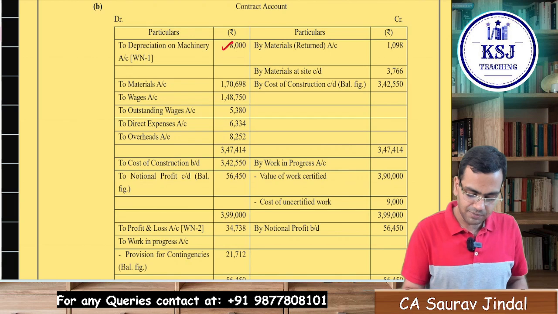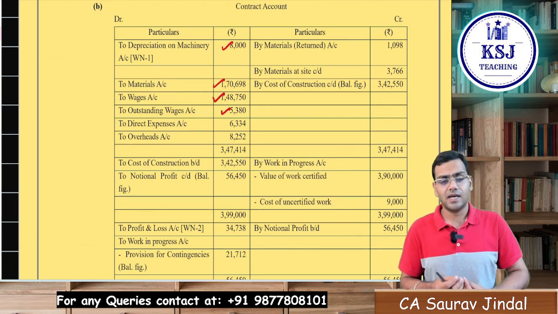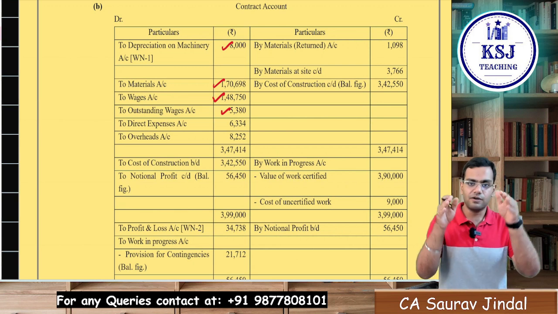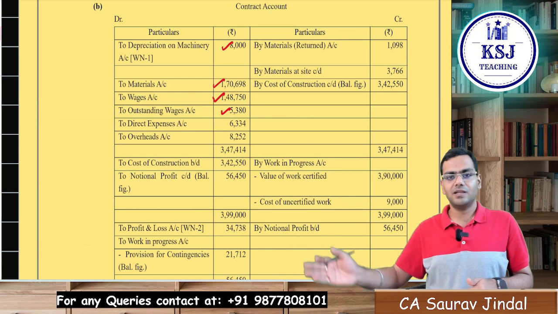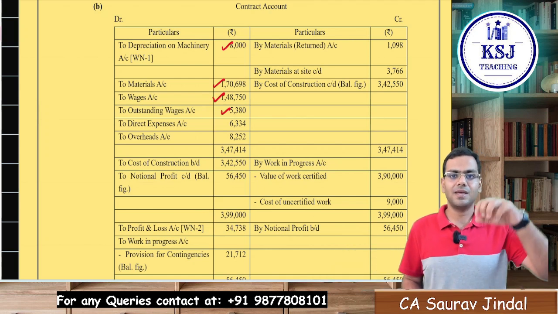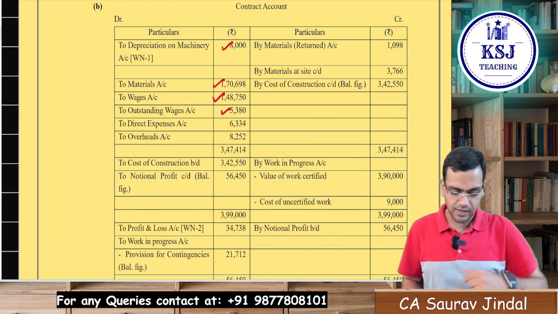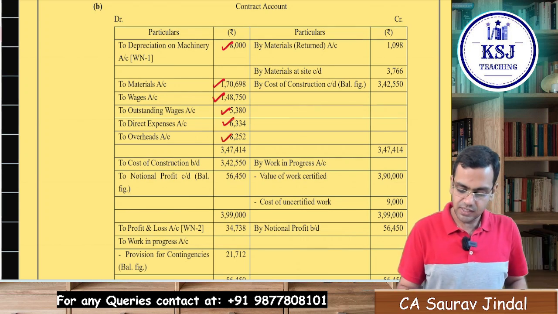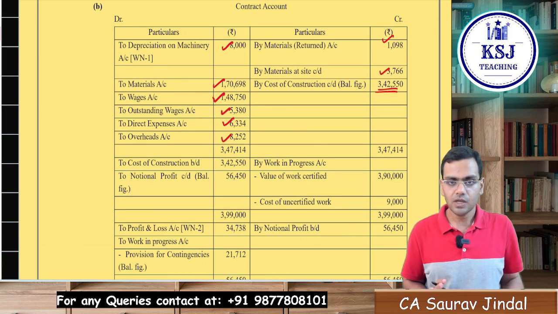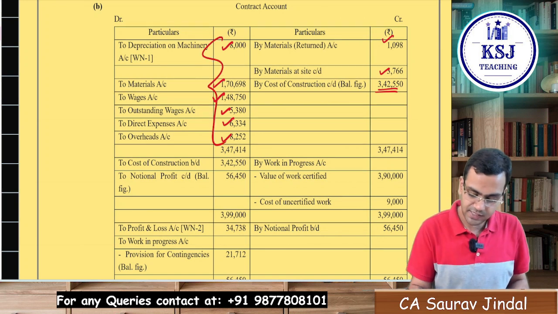Depreciation on machinery, material is given, wages given, outstanding wages, it will be added as a part of wages because it is an expense of this period only. Whether you are paying it in the next period, even if it is an outstanding expense, it will be taken up in this particular period only. Direct expenses, overheads are there, material returned, material at site, and the total cost of construction is 342, right? This is the total cost, this minus this.